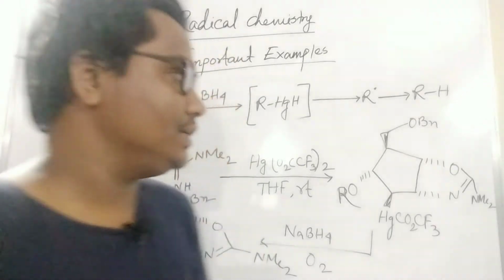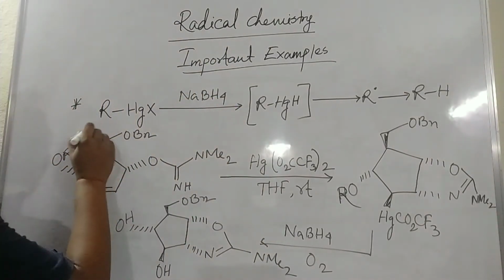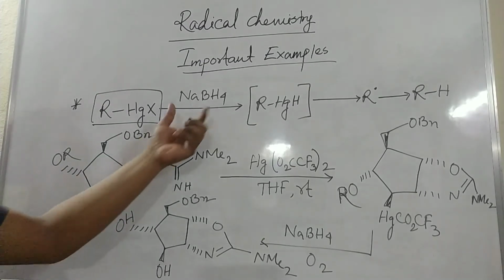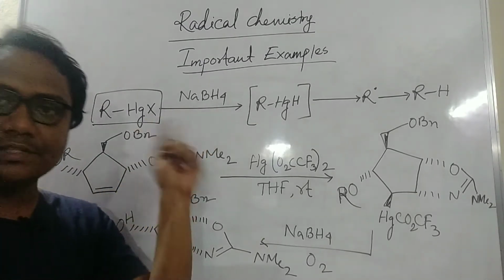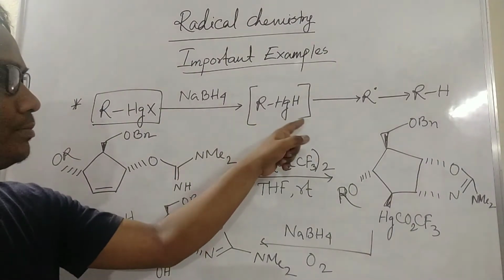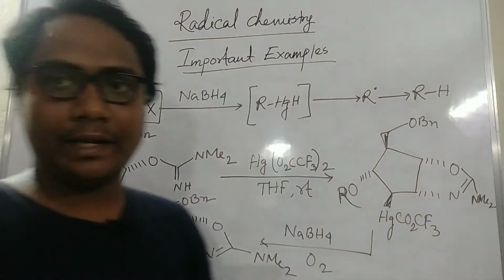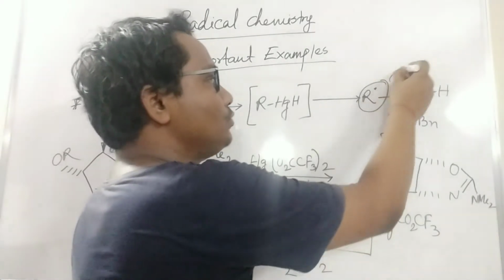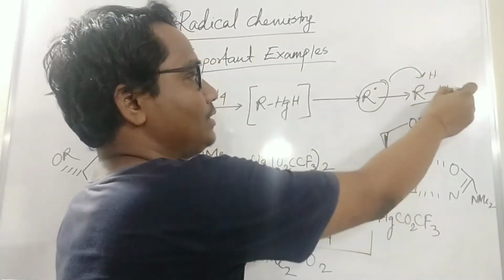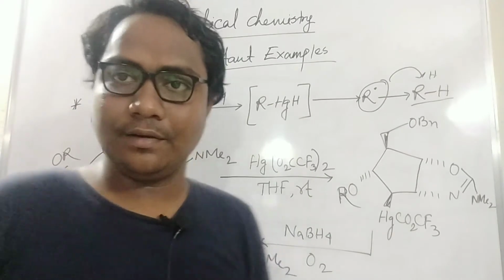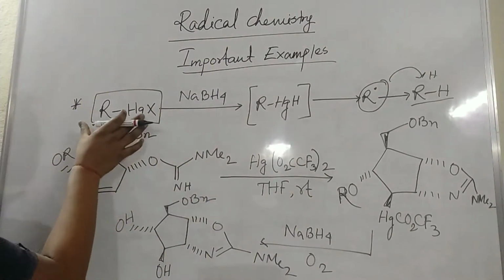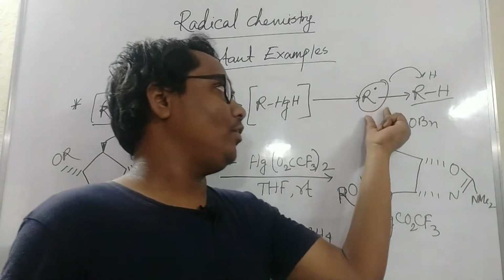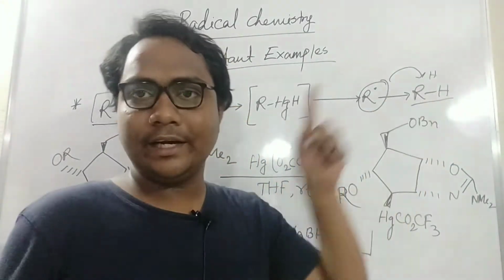So here I wrote RHgX, which means some mercury-type halide. If you use sodium borohydride, in situ it will generate this type of mercuric hydride. That mercuric hydride is easily cleaved and gives a radical. That radical will be quenched by hydrogen and give this one. So what is this function? Here you see mercury halide, sodium borohydride, RHgH, and then R dot, and then you will get the halide.